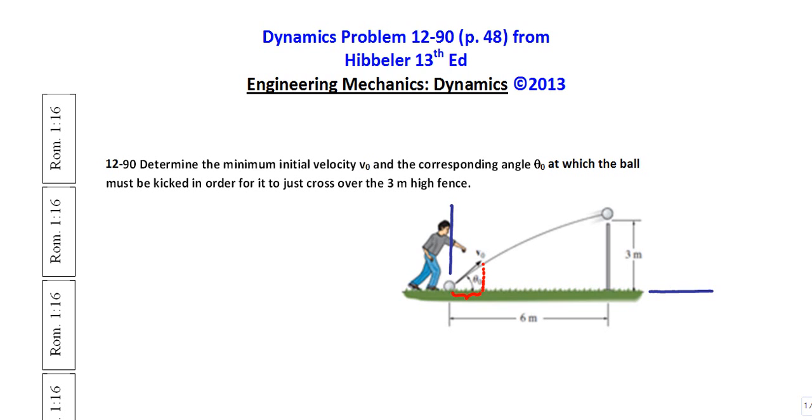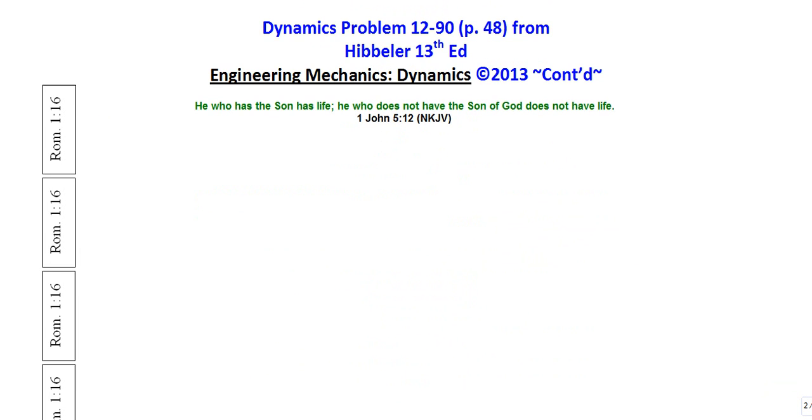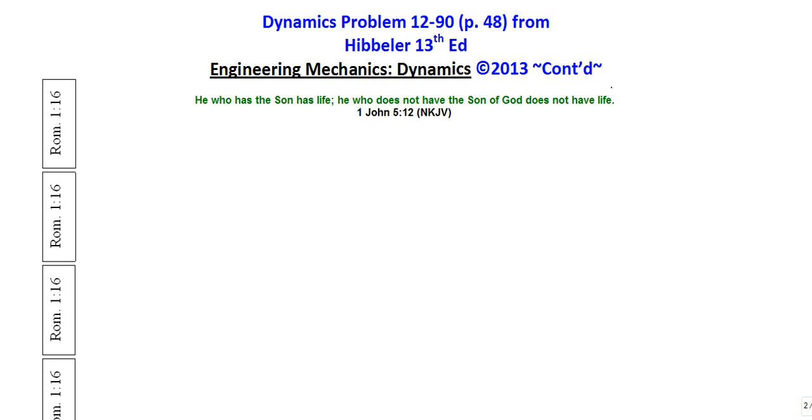And so the question is, what is the minimal thing a person must have in order to inherit that eternal life? And the answer is found in the first letter of John, chapter 5, verse 12, where we find very simply that he who has the Son, that is to say Jesus Christ, has life. He who does not have the Son of God does not have life. And so the answer is very, very simple. You may ask, well, what must a person do in order to have the Son, in order to have eternal life? And the answer is very simple.